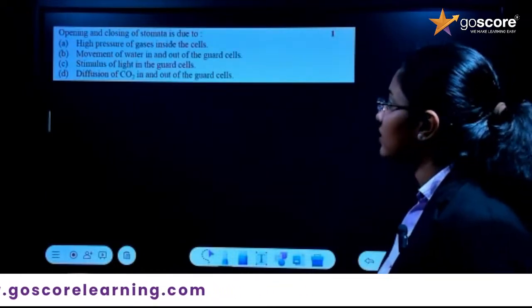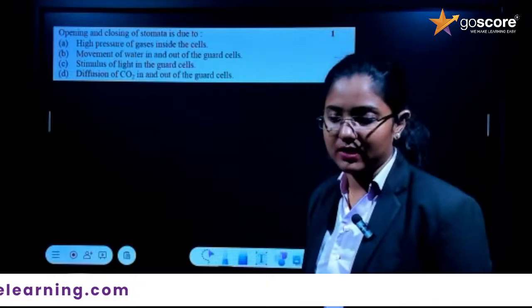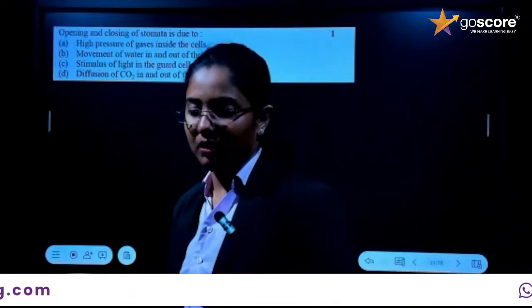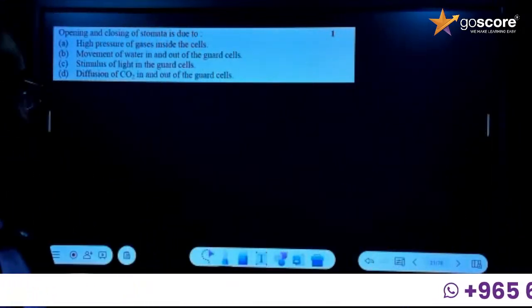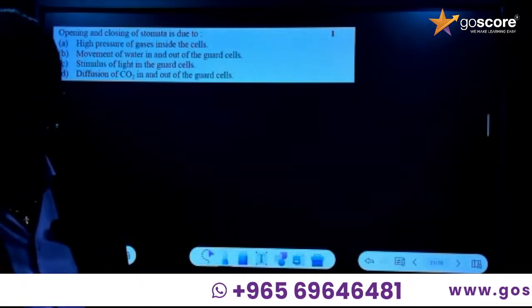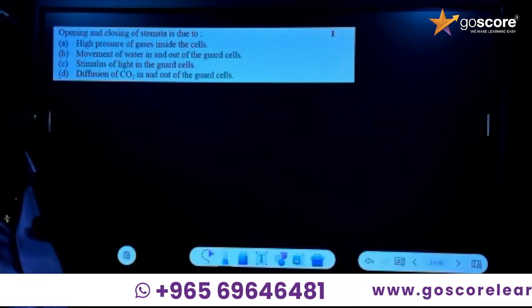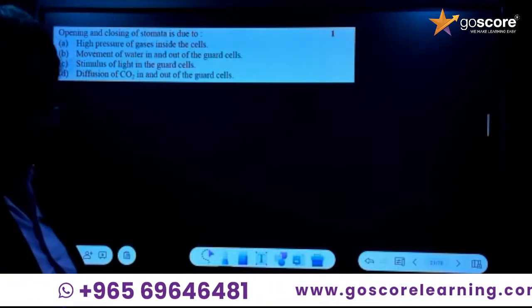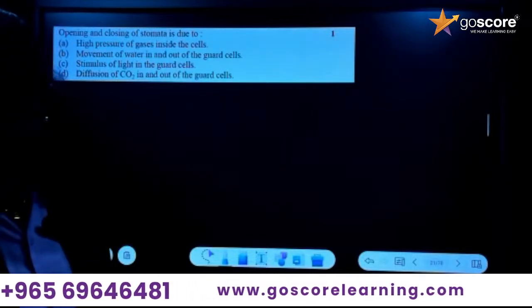Okay, so then next question. Can you give the answer for this question? Read the question. So what is the question given here? Opening and closing of the stomata is due to. Opening and closing of the stomata is due to.